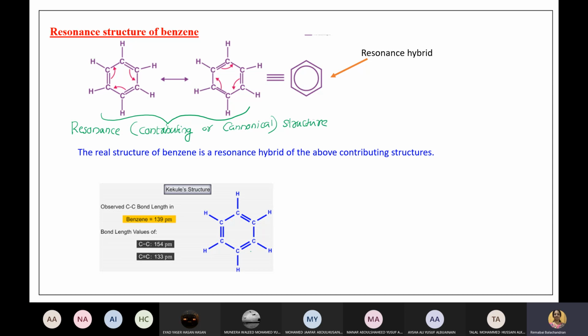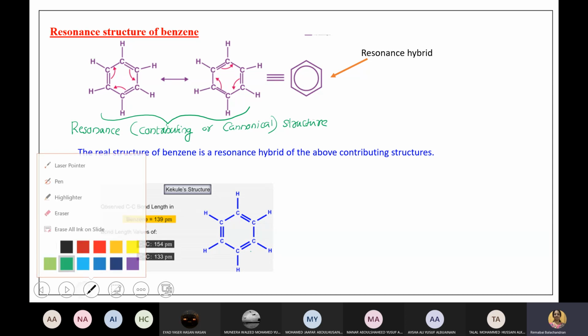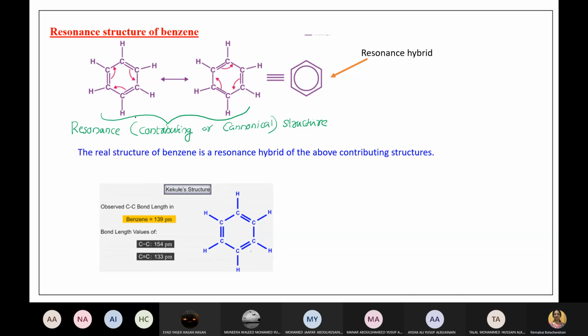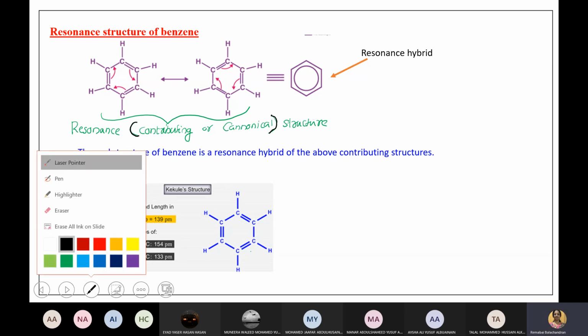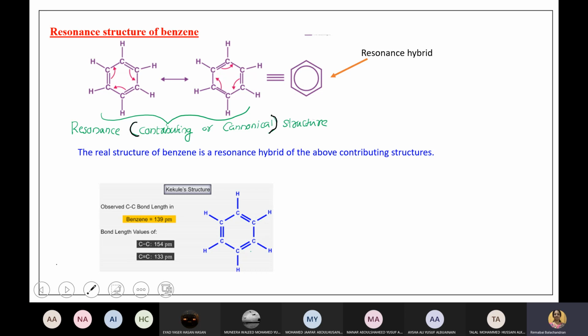Okay, so now how do you know it is a resonance hybrid of these two? Look, just a minute. See, look. If this is the correct structure, we have a CC single bond and we have a CC double bond, right?